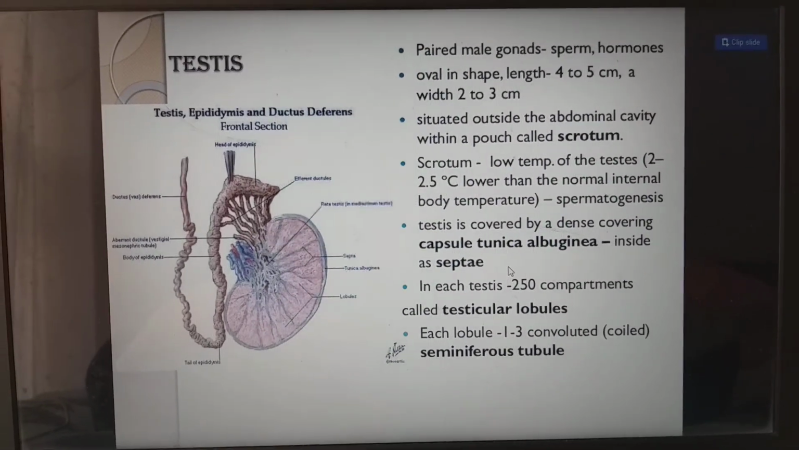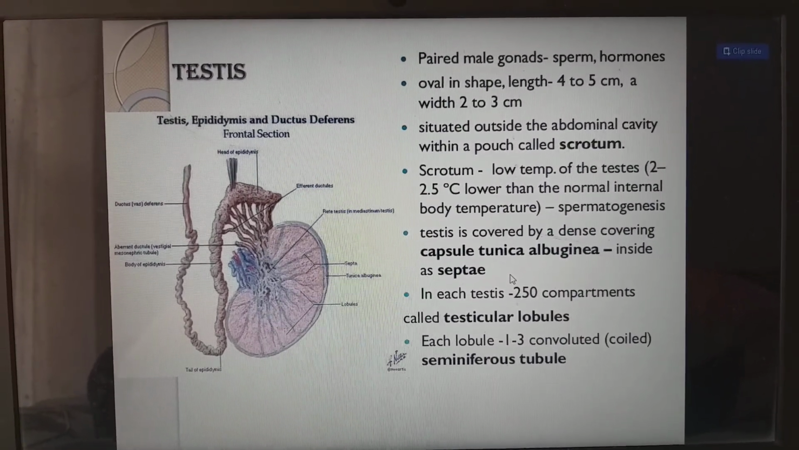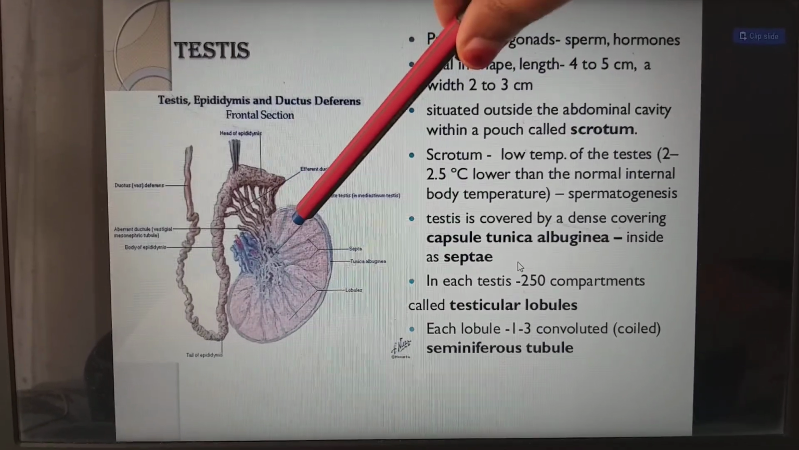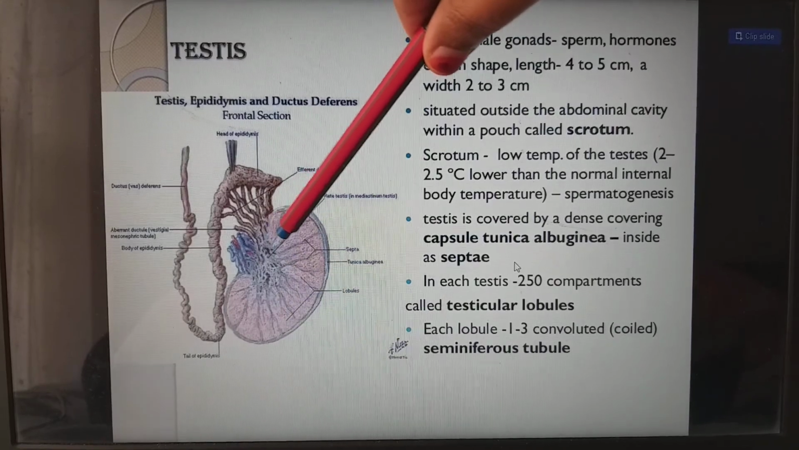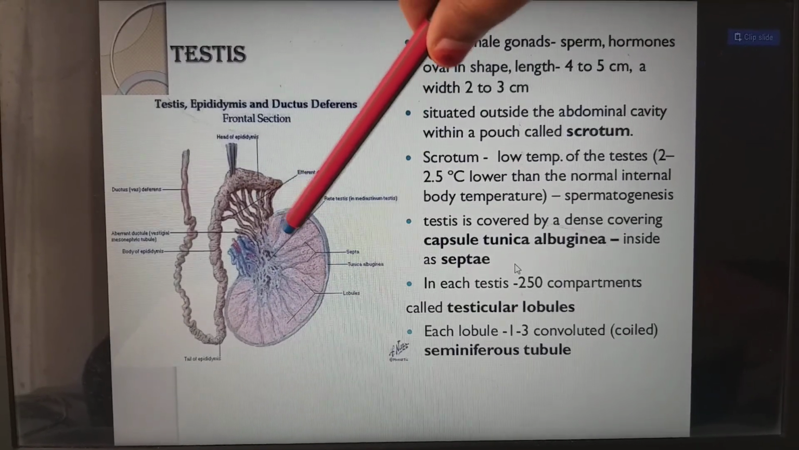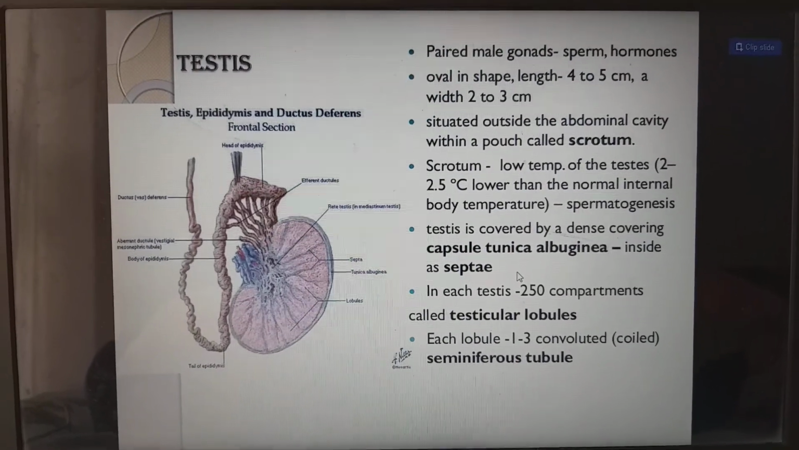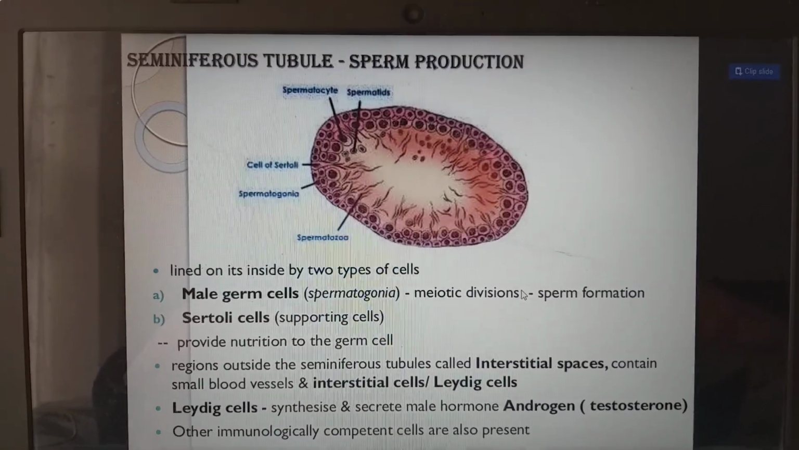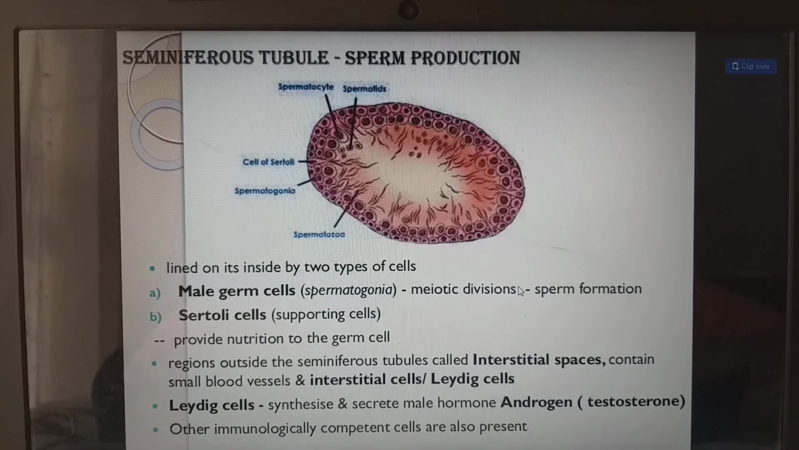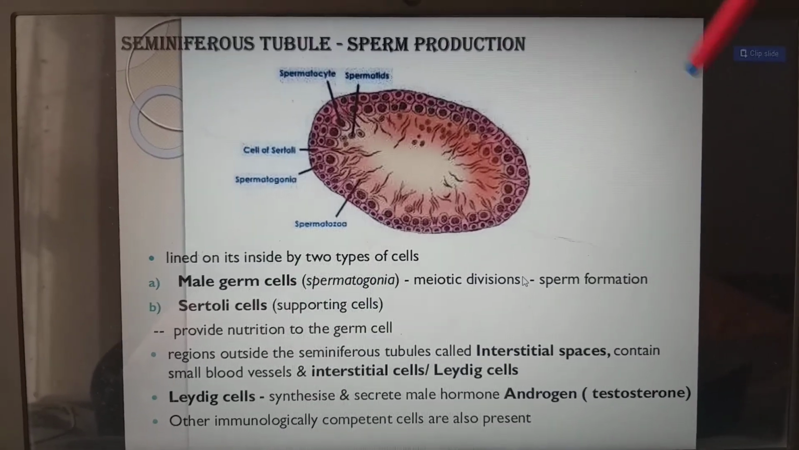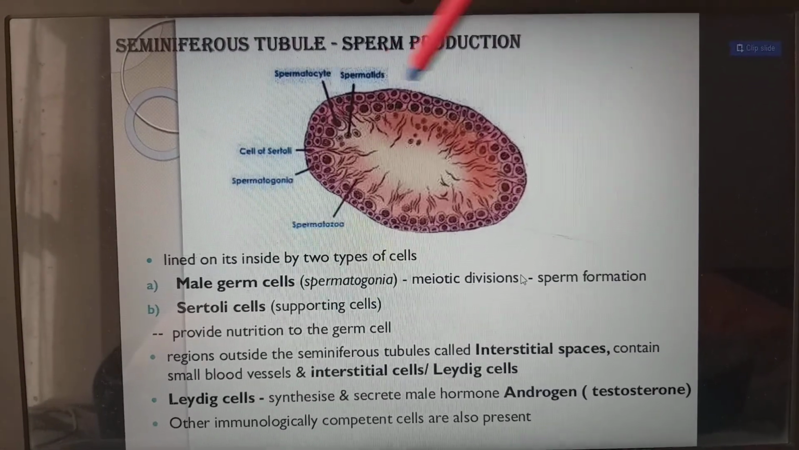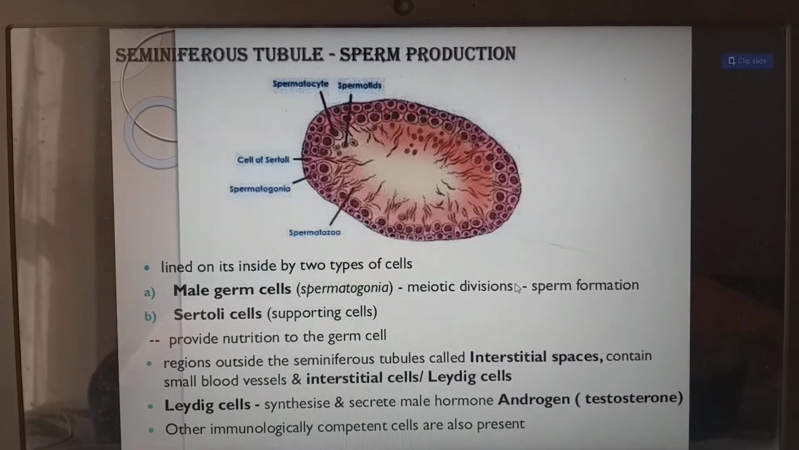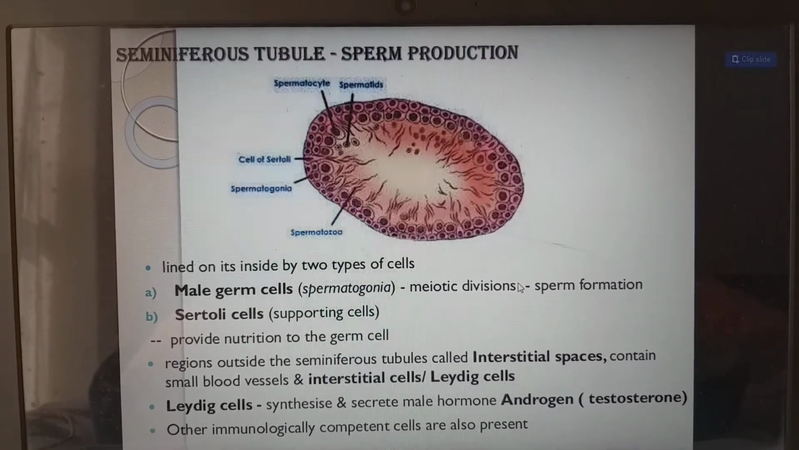Next, each lobule has 1 to 3 convoluted, or coiled, seminiferous tubules. For example, this is the compartment, and in this compartment we have 1 to 3 convoluted, meaning looped, seminiferous tubules. First we'll see the seminiferous tubule. This is nothing but a cross section of one tube. The seminiferous tubule is for sperm production.